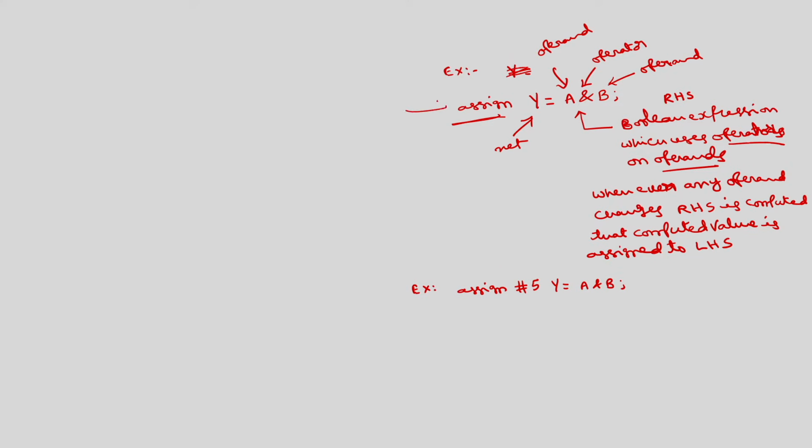So, the difference between this assign and this assign is, here we have this delay extra. Here in this case, whenever A changes or B changes, this AND operation will be computed and assigned to Y. Whereas here, whenever A changes or B changes, after 5 milliseconds this A and B will be assigned to Y.